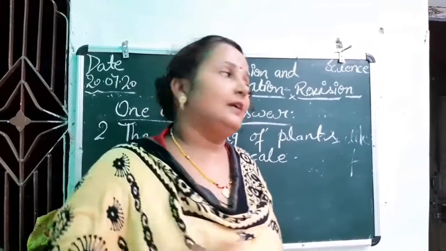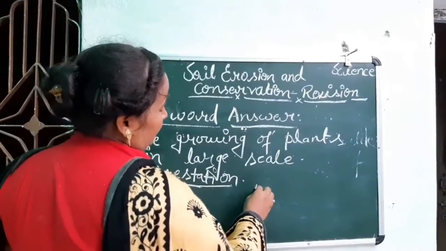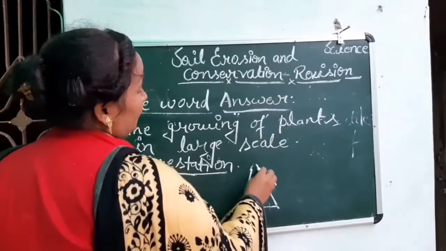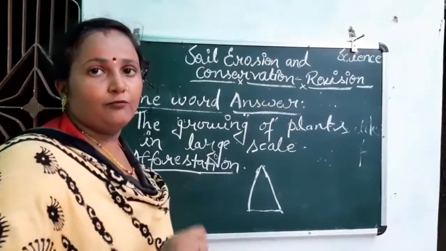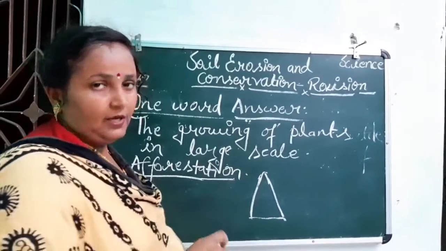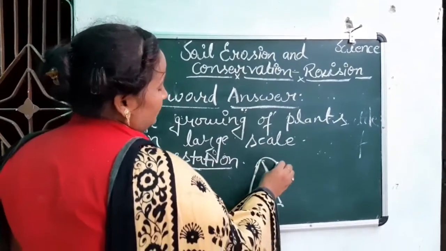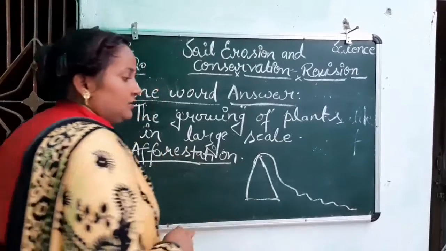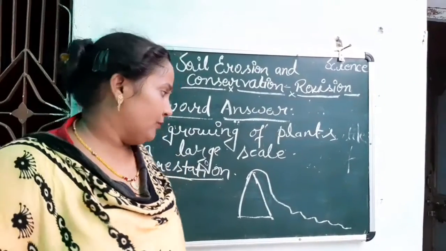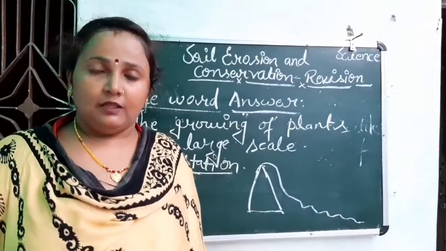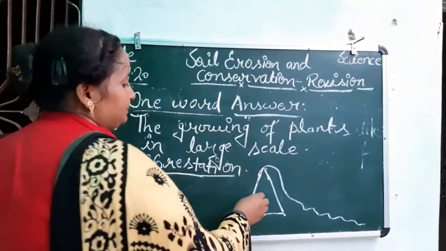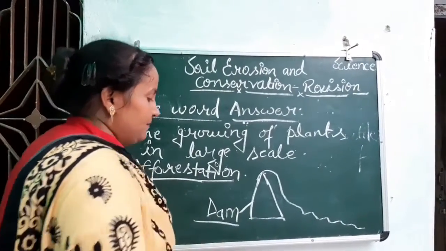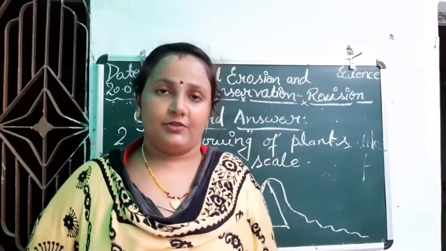How? When we make a dam, it slows the speed of the flow of the river or water. When the water speed becomes slow, the soil would not be eroded from the land, and it makes the land fertile. So making a dam is also a method of soil conservation, right?